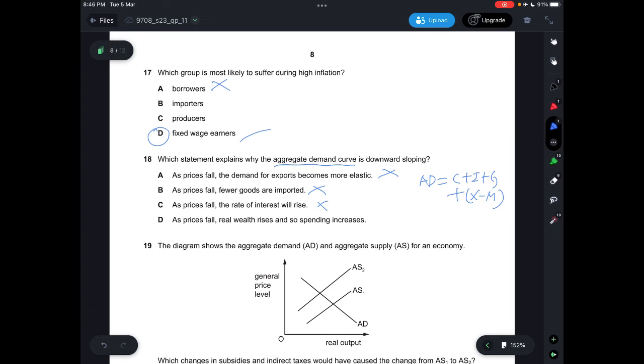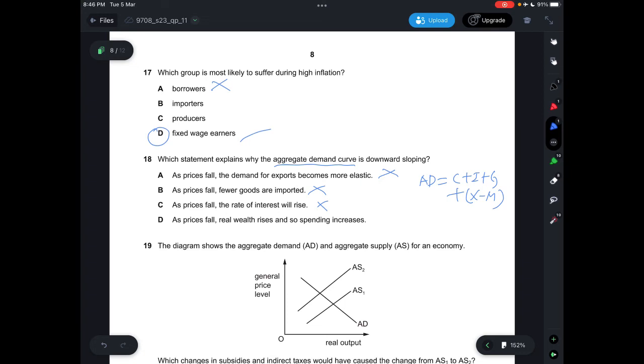And as prices fall, fewer goods are imported is incorrect. The aggregate demand curve is basically the price level and the total GDP of the country. As prices fall, there'll be an increase in GDP, but that doesn't mean that fewer goods are imported.